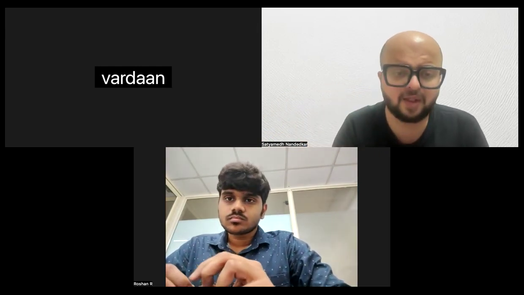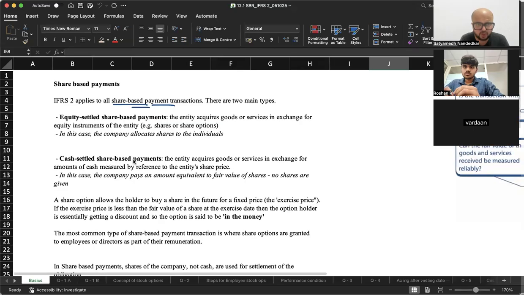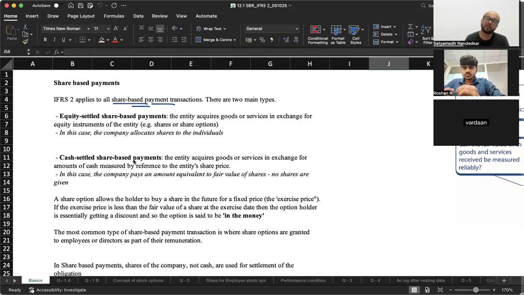In IFRS 2, again, we have very limited expectation in SBR. There could be two types of share-based payments: equity settled share-based payments, where the company allocates shares to the individuals, and cash settled share-based payments, where the company pays an amount equivalent to the fair value of shares. No shares are given in exchange.